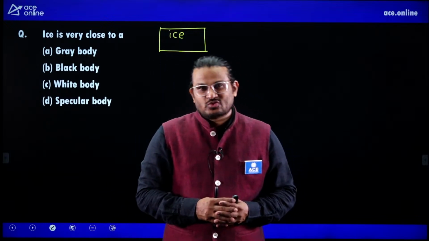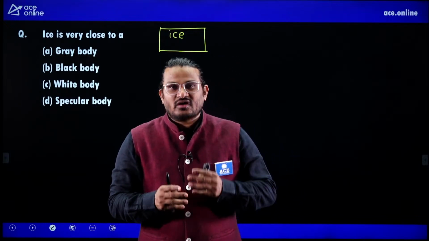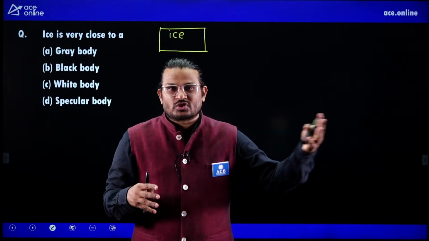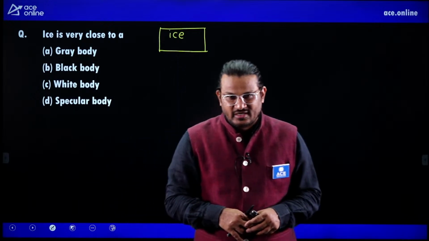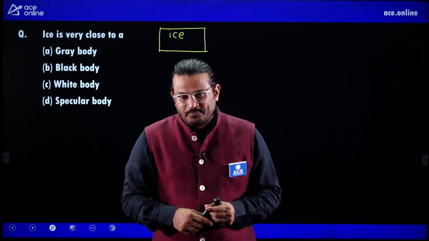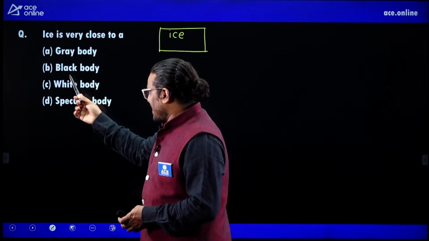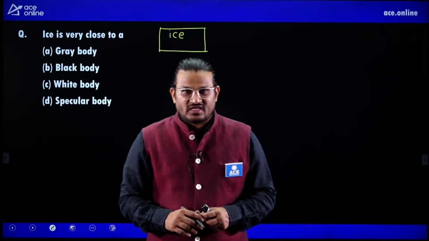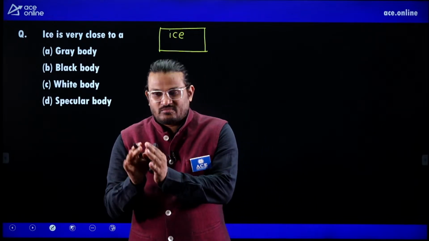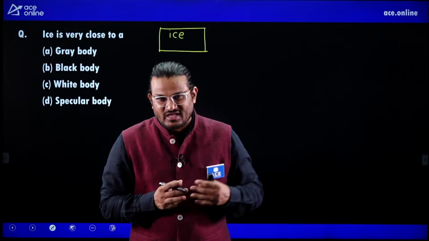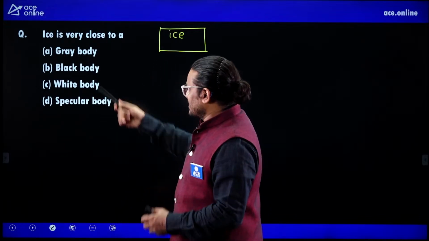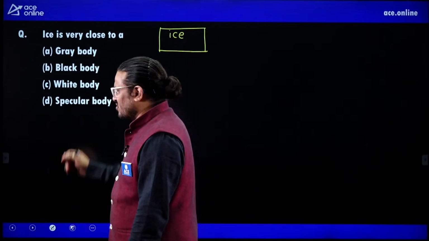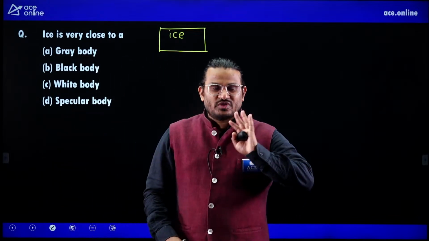Please listen carefully. You are electrical engineers, you don't have any heat transfer coursework in your undergraduate, right? So this is completely new for you. Grey body, black body, white body, specular body, these are not the color of the body. Black body doesn't mean that the body should be black, or white body doesn't mean that the body should be white. If you see the question, ice is very close to, most students will think it is a white body. No, it is nothing to do with the color.